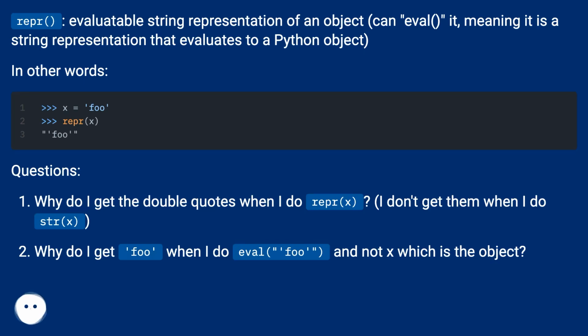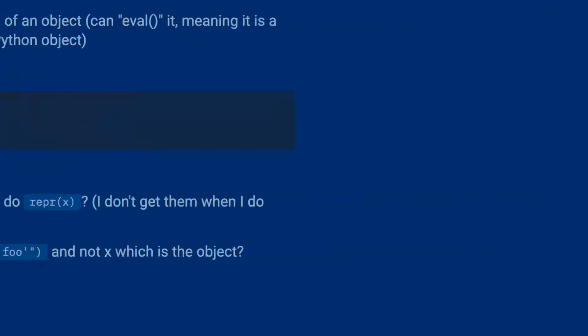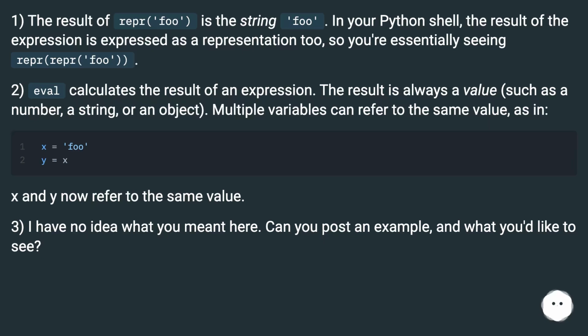I don't get them when I do str(x). Why do I get foo when I do eval(foo), and not x, which is the object? One. The result of repr(foo) is the string of foo. In your Python shell, the result of the expression is expressed as a representation too, so you're essentially seeing repr(repr(foo)). Two. Eval calculates the result of an expression.